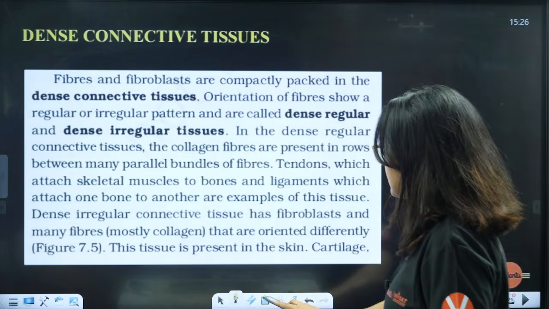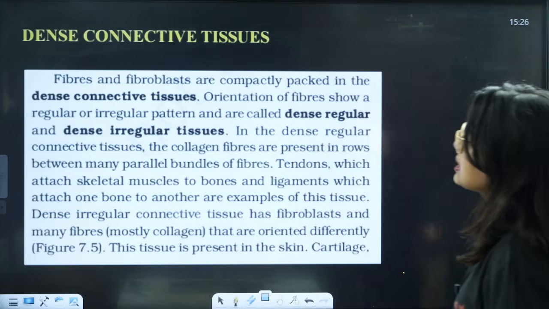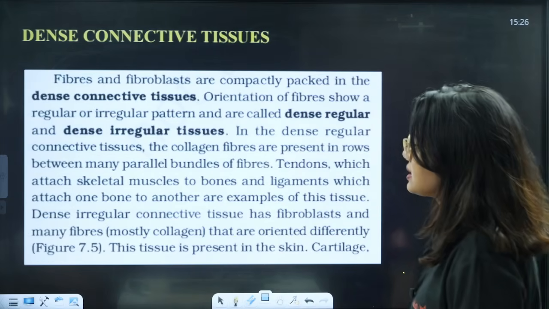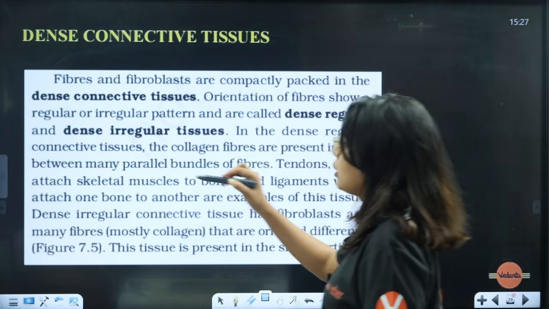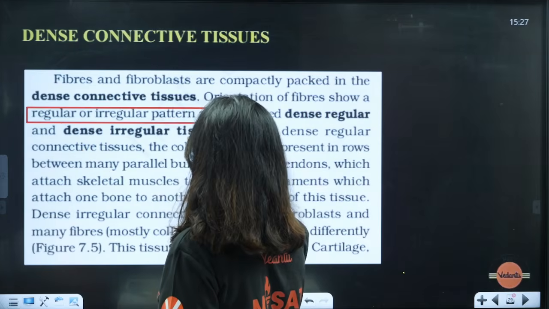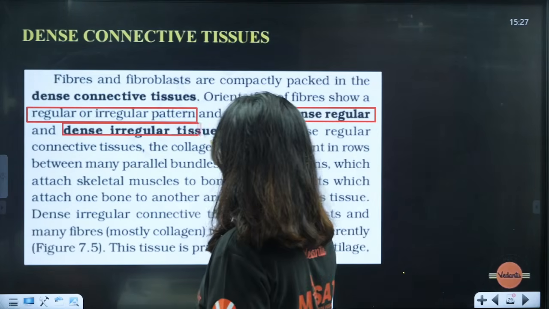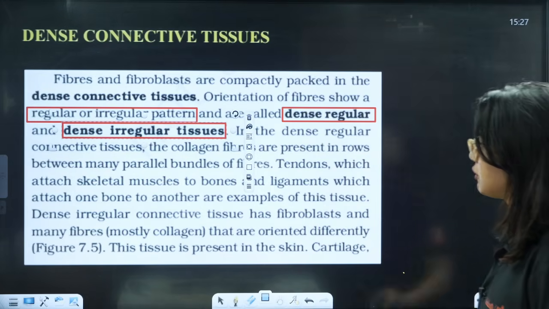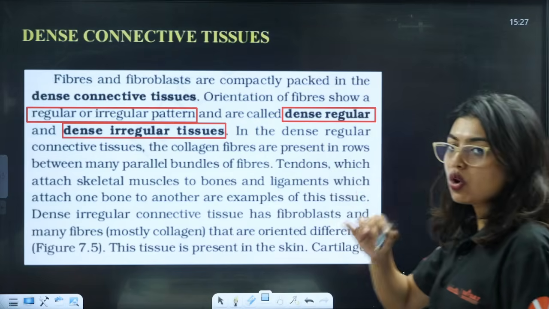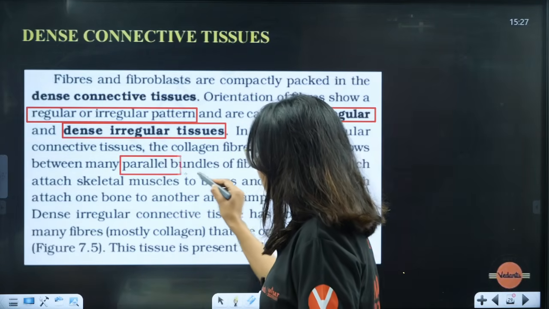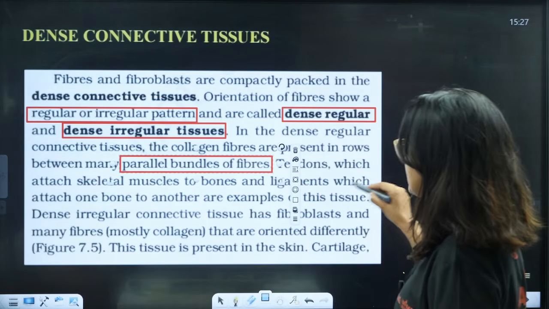Here you can see, students, fibers and fibroblasts are compactly packed in dense connective tissue. Orientation of fibers shows a regular or an irregular pattern, and they are called dense regular and dense irregular tissues. In the dense regular connective tissue, the collagen fibers are present in rows between many parallel bundles of fibers. So they are properly present.